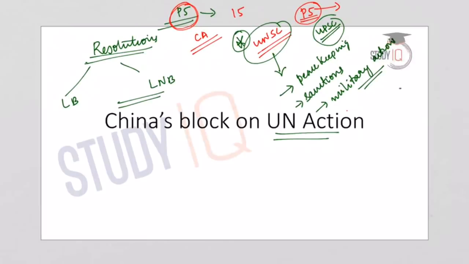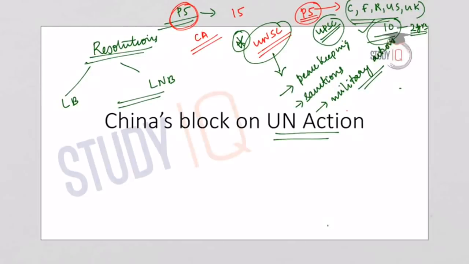These members are China, France, Russia, US and the UK. So these 5 are the permanent members of the UN Security Council, and there are also 10 elected non-permanent members and they have a term of 2 years. The Security Council's 5 permanent members have the power to veto any substantive resolution.